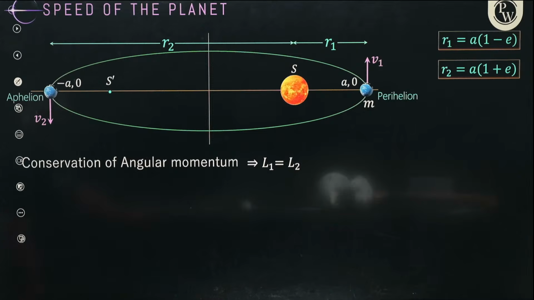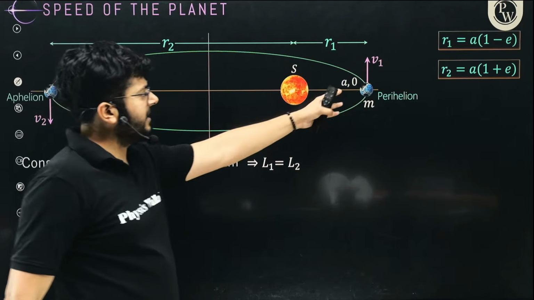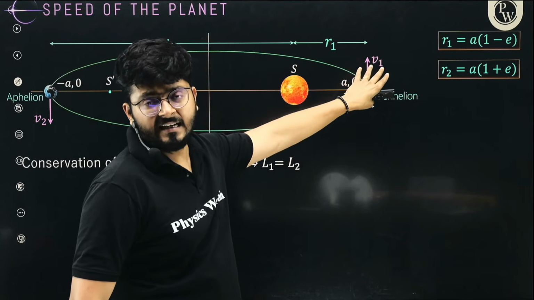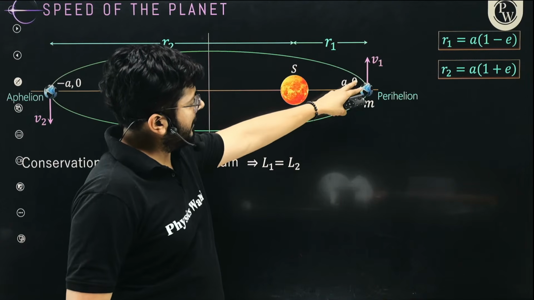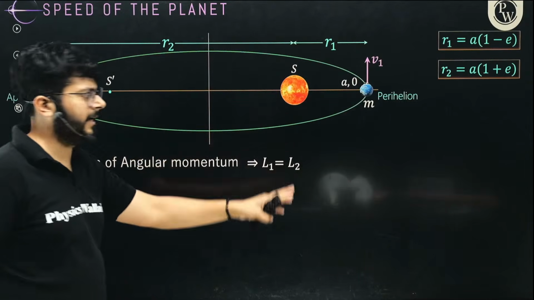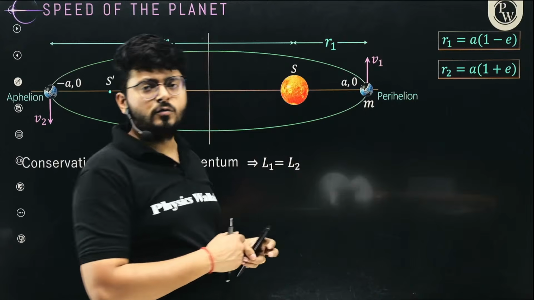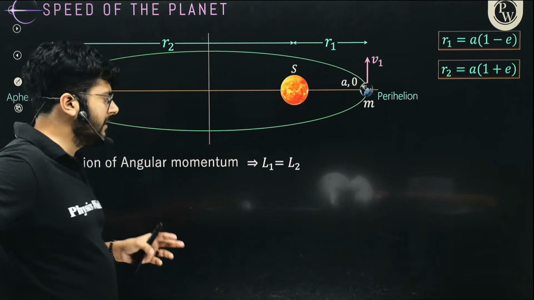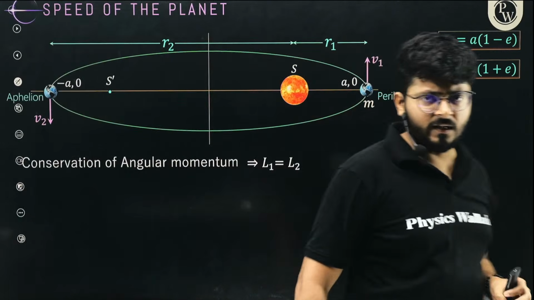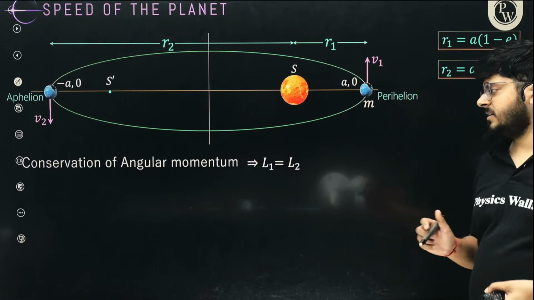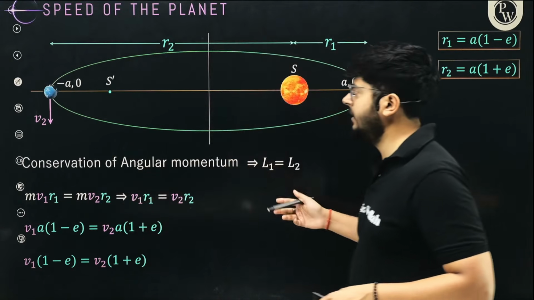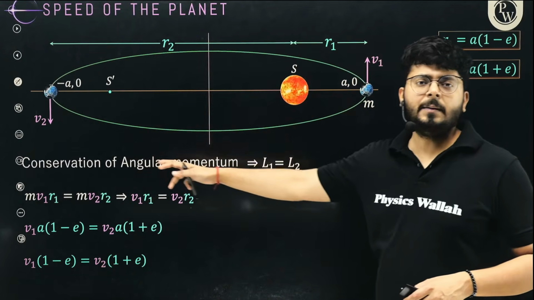Now, one more thing. As the planet is moving around the sun, nobody is applying a force or push to change the velocity. So what we can say is that the value of velocity is changing because the orbit itself is changing. But since the system is isolated, there is no external force on the system. So what will happen? The momentum will remain the same. As the planet is moving around the sun, its velocity keeps on changing, but the momentum stays conserved. So you see that m1 v1 r1 is the same as m2 v2 r2. As the planet continues to move, its momentum stays the same.